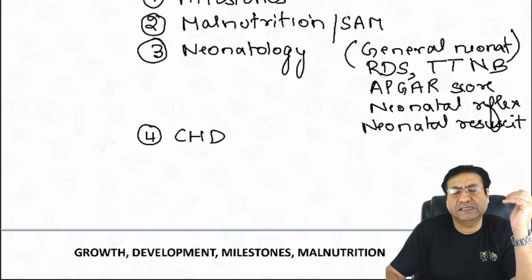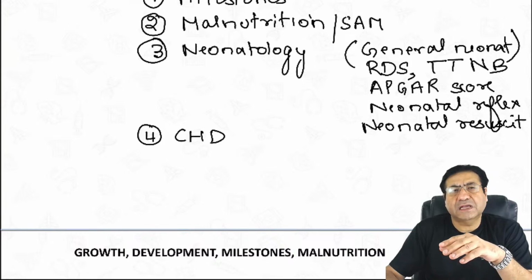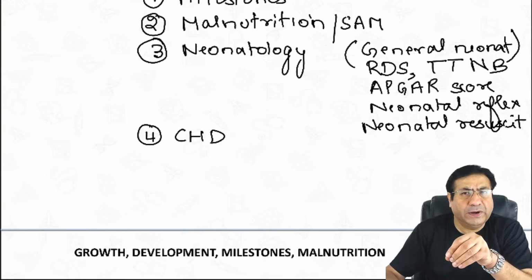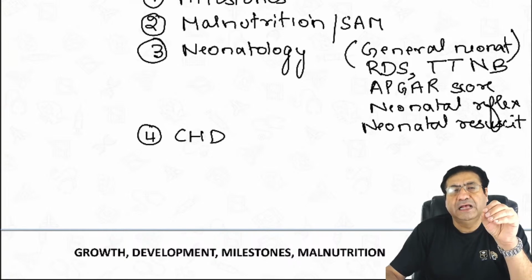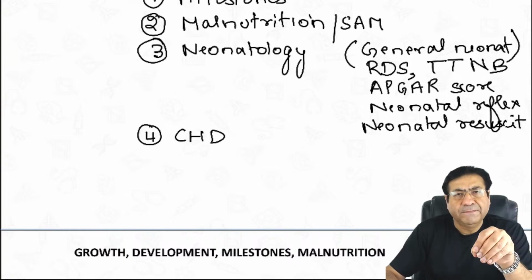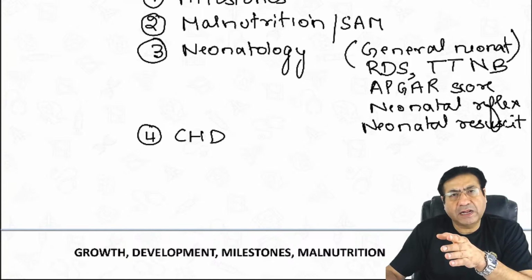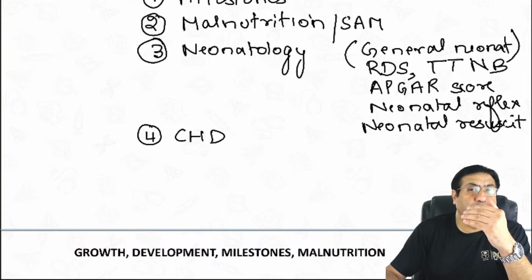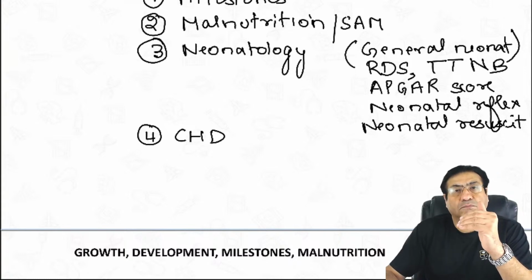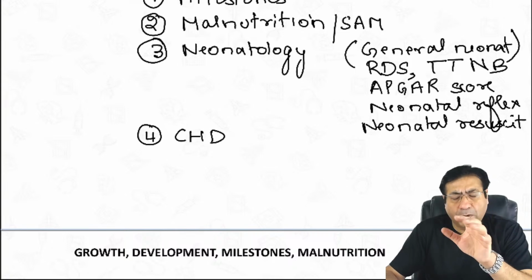About congenital heart diseases, I will not ask you to go into the detail because for FMG exams, heart diseases are not very frequently asked questions. But at least you should be comfortable and familiar with the important heart diseases, which are acyanotic, which are cyanotic heart diseases, chest X-rays of important heart diseases, which is the most common, which is the most severe, which is the one which presents in the neonatal period. So we'll do about that.